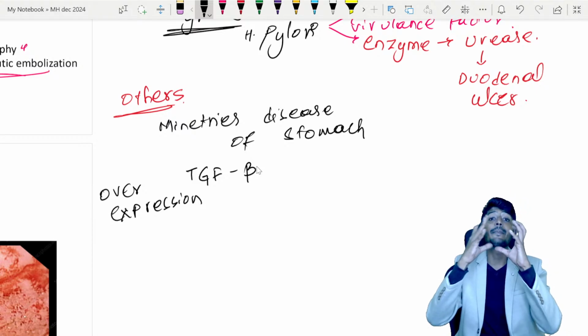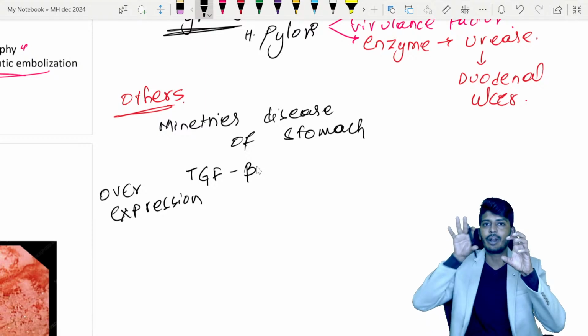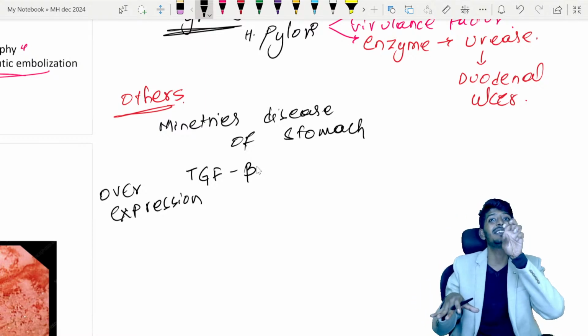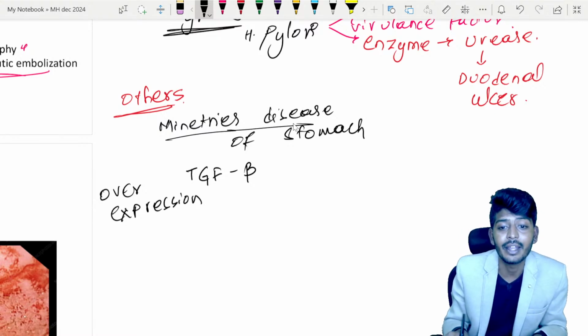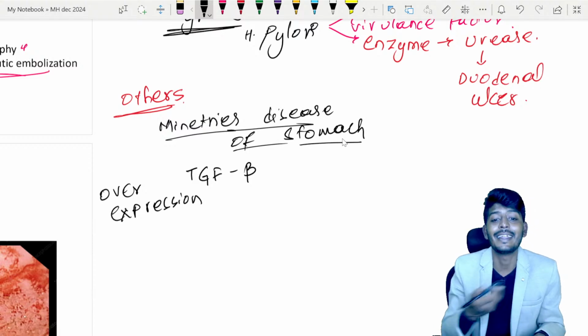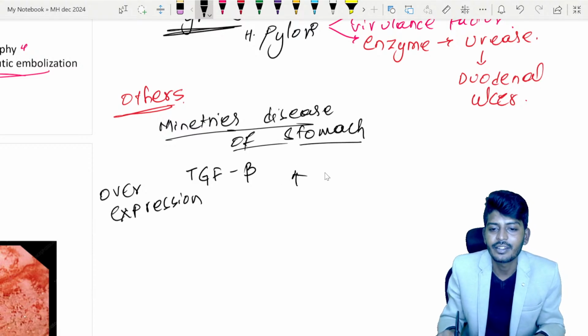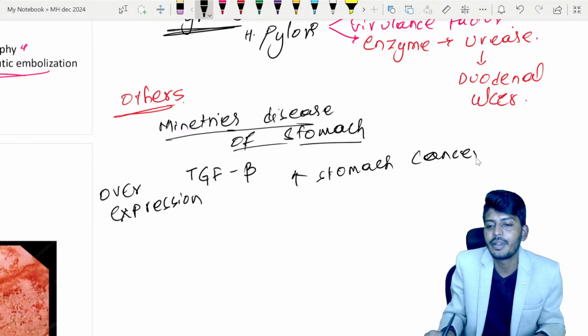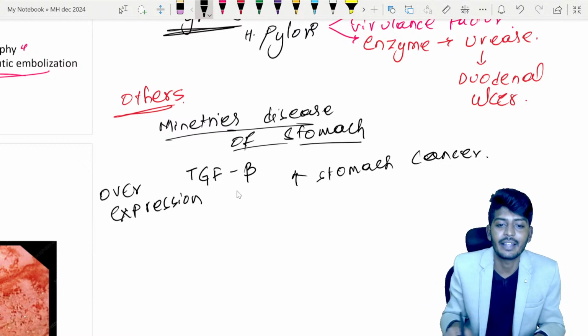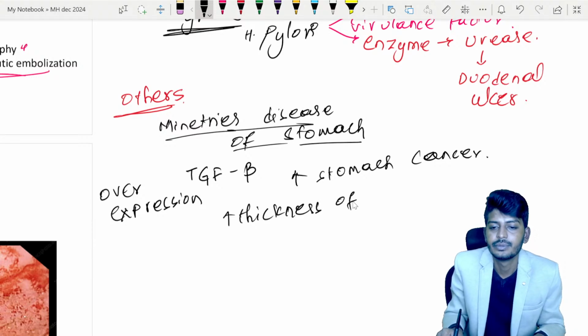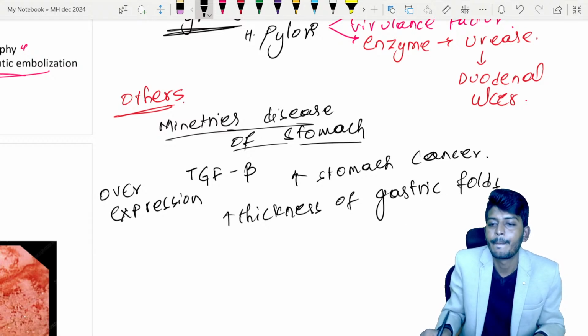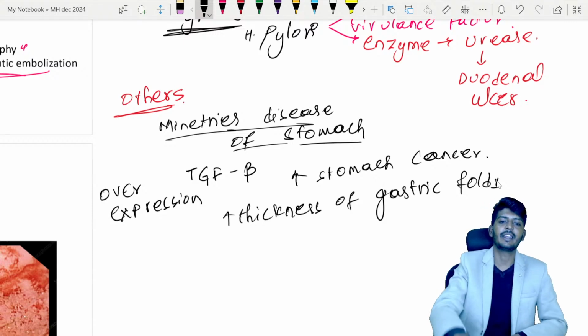There is an excessive hypertrophy of the gastric folds. When you compare a normal stomach versus this patient, the gastric folds will be enlarged. There is an increased risk of stomach cancer in this patient, and also increased thickness of the gastric folds. So these are the clinical features of Menetrier's disease of the stomach.